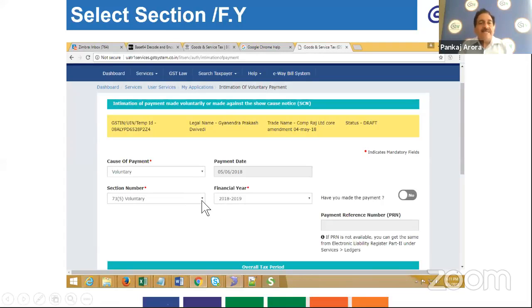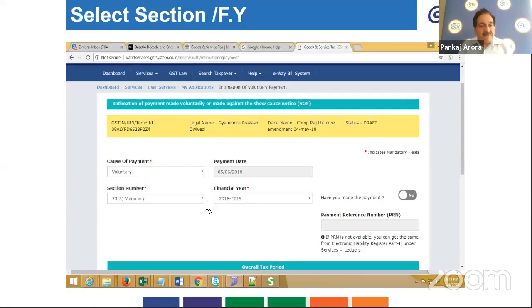There are two types of section numbers provided in this. One is section 73.5 and one is section 74.5. To distinguish section 73.5 and 74.5, I have covered this in the previous part of this presentation, so I will not go further into this.